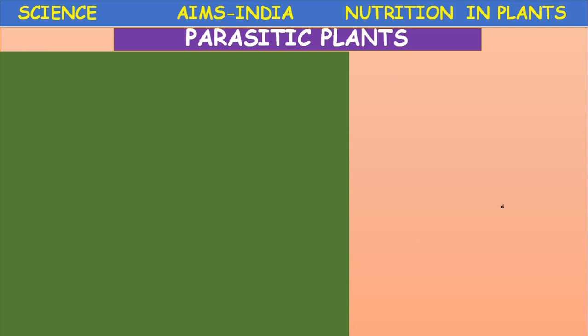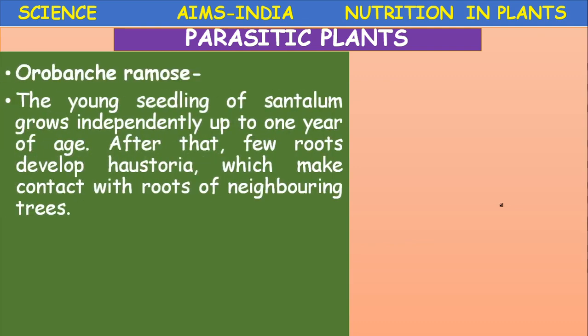Next, the parasitic plants, another one is Orobanche ramosa. Okay, Orobanche ramosa is another parasitic plant. The young seedlings grow independently up to one year of age.